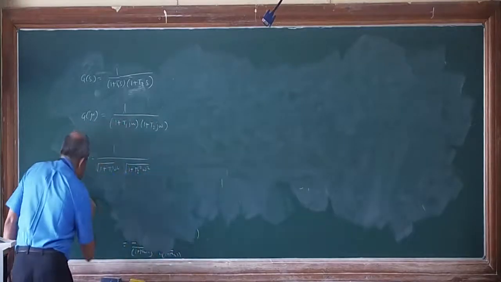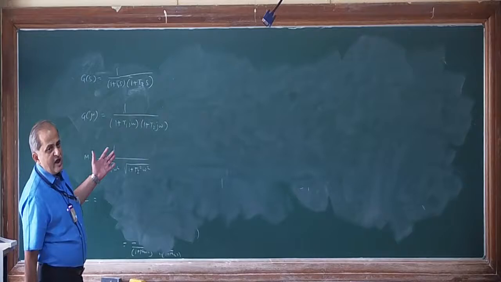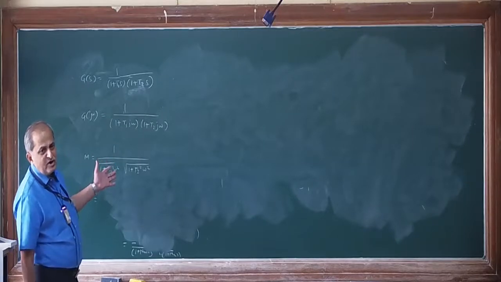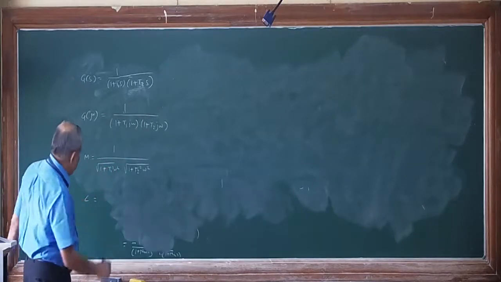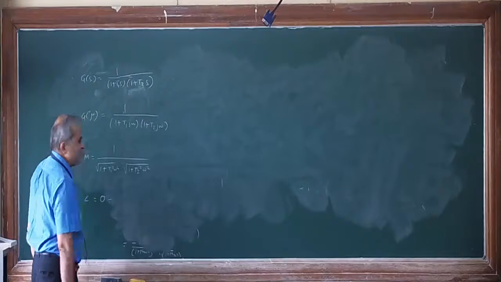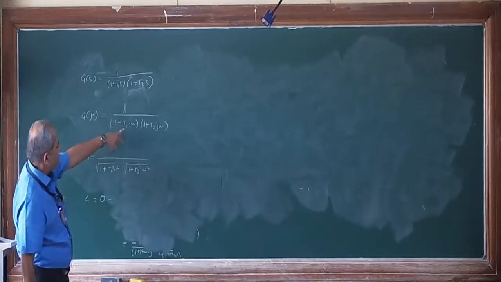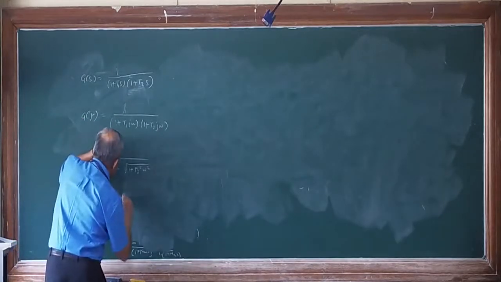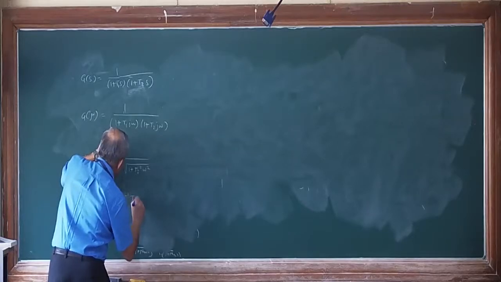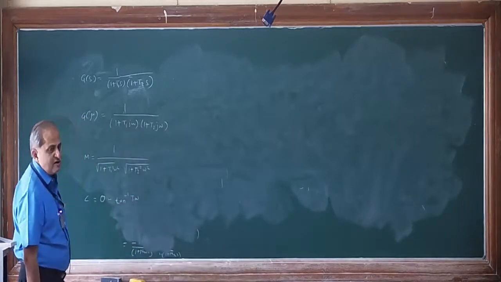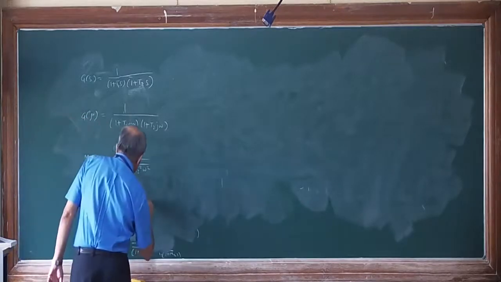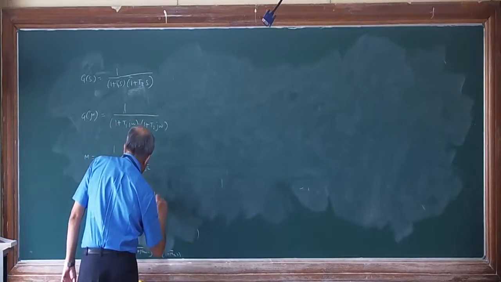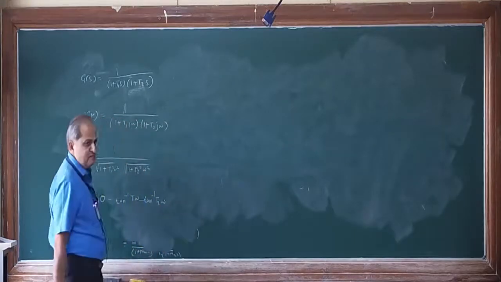Angle of numerator, only real part, no imaginary part, so 0, minus tan inverse of imaginary part divided by real part for this. So tan inverse of T1 omega upon 1 minus tan inverse of T2 omega divided by 1.